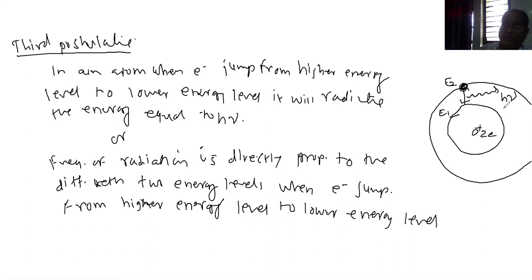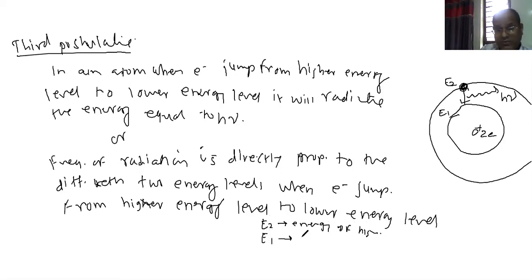So in a general way, how can I write this? If E2 is the energy of the higher level and E1 is the energy of the lower level, then E2 minus E1 is equal to h nu, or you can say delta E is equal to h nu.